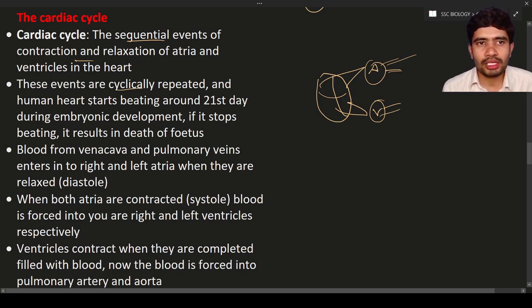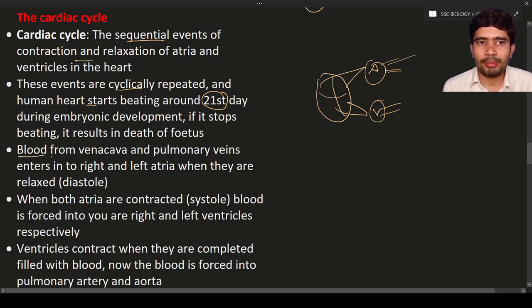Human beings start the heartbeat in the womb. You should not call it an embryo, it is the fetus. When the fetus is about 21 days old, it is going to start the heartbeat. For example, at the 21st day, if the heart in the fetus doesn't start beating, the fetus is going to die. Or after starting, if the heart stops due to some reason, then also the fetus is going to die. It means the death of the baby inside the mother's womb.